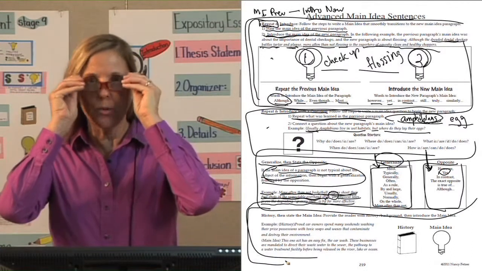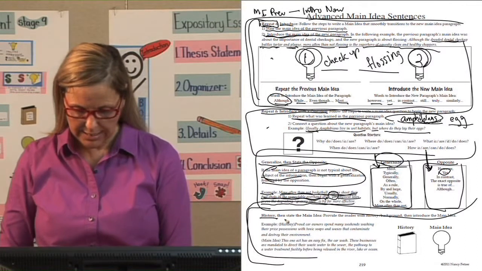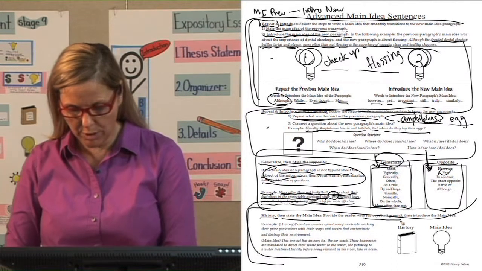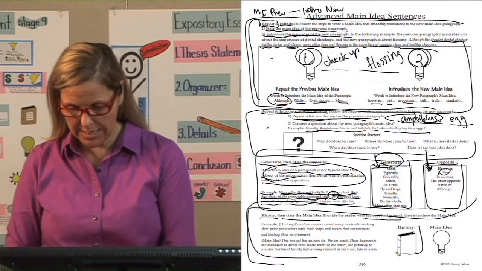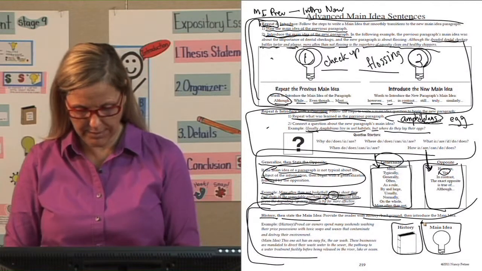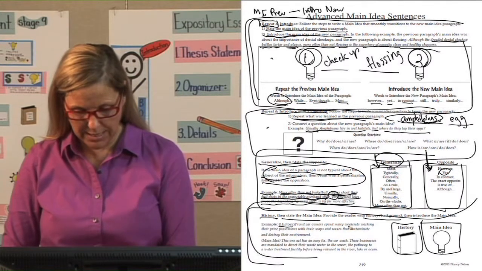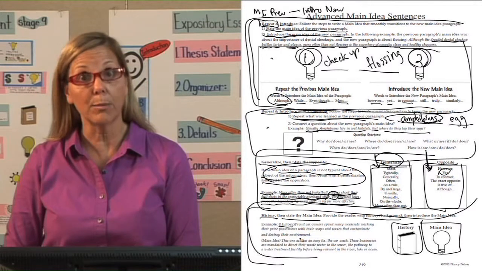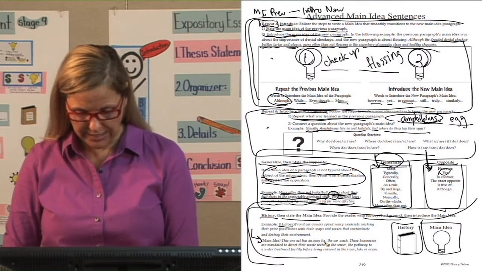Let's go to our last way to transition into a main idea sentence, and that is if we need history, then we need to state the main idea. Sometimes we need to provide our reader with a little history or background before we introduce a main idea. So we give that history, then we tell our main idea. Let's give an example. Here's our history. Proud car owners spend many weekends washing their prized possessions with toxic soaps and waxes that contaminate and destroy their environment. Here is our main idea. This one act has an easy fix, the car wash.